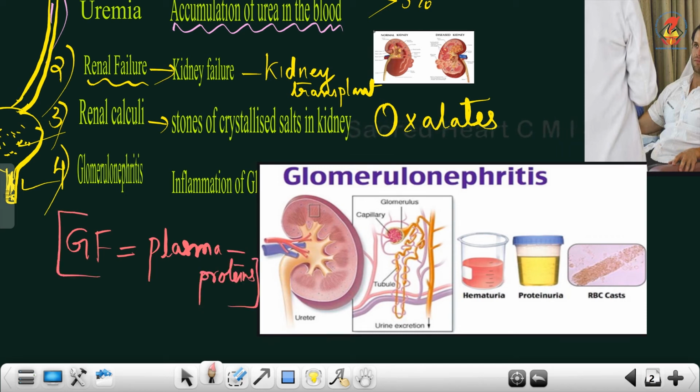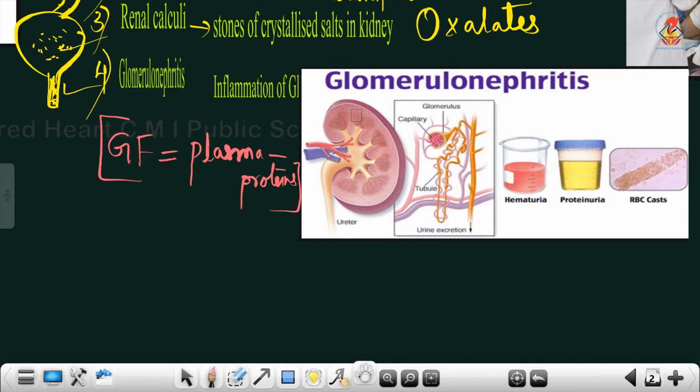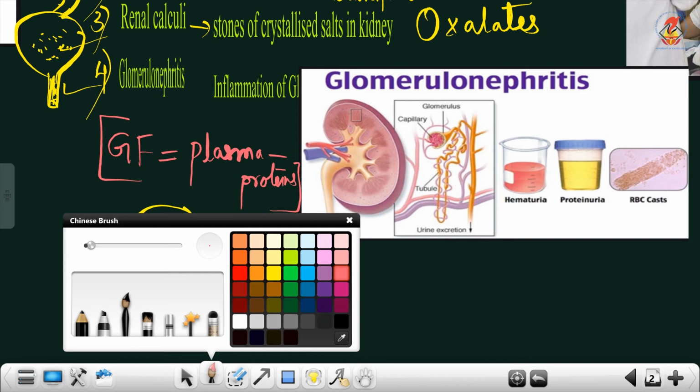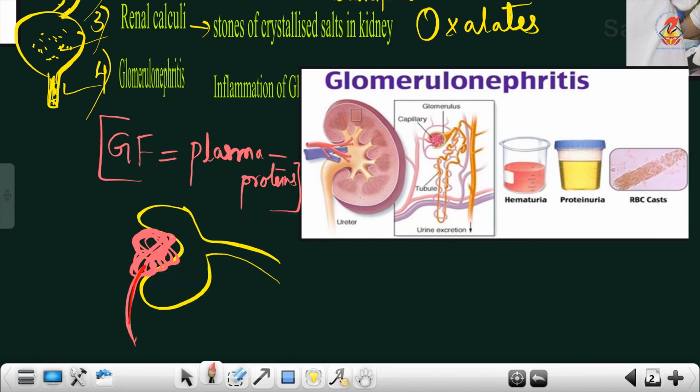So, this is the role of glomerular filtration, which takes place in the glomerulus in the Bowman's capsule. Just a recap of the Bowman's capsule. This is the Bowman's capsule. You have the cluster of capillaries in the concavity, and through this the blood is passing at high blood pressure because the capillaries are very fine.